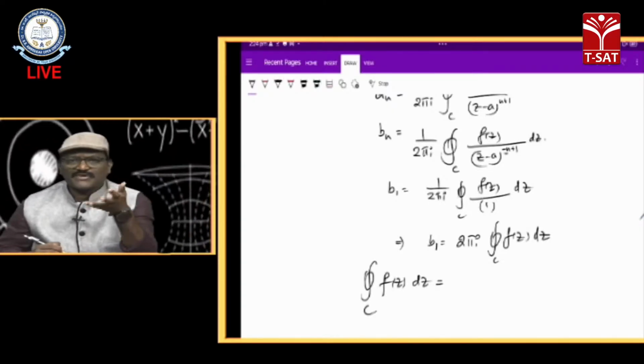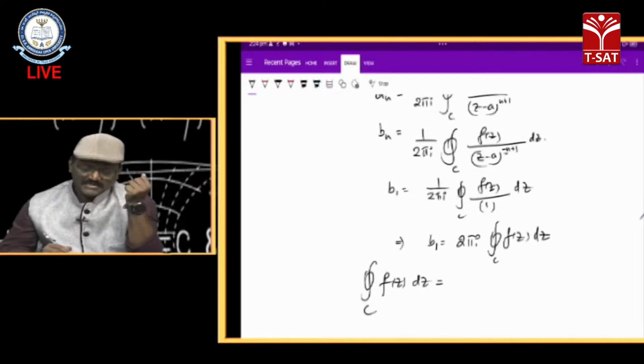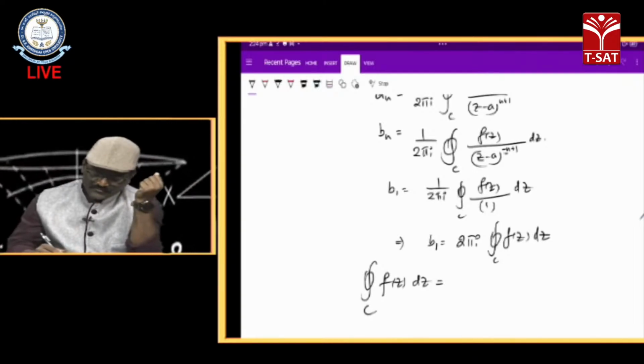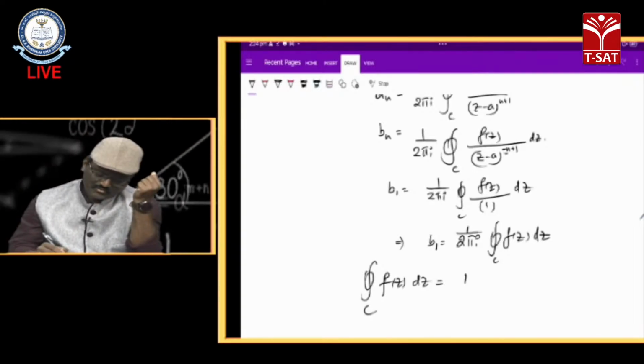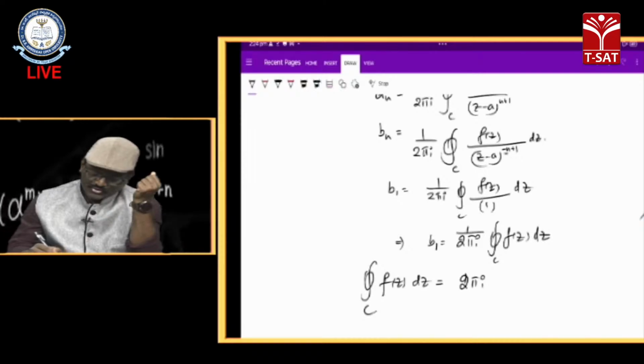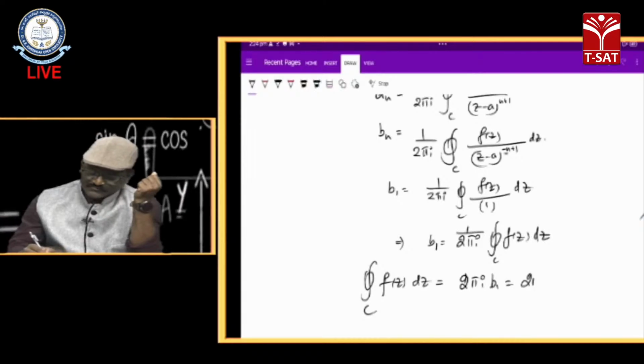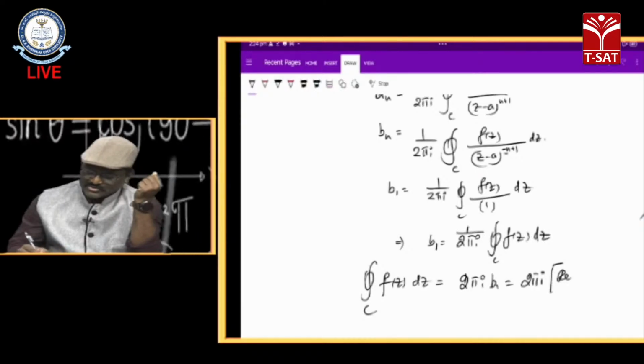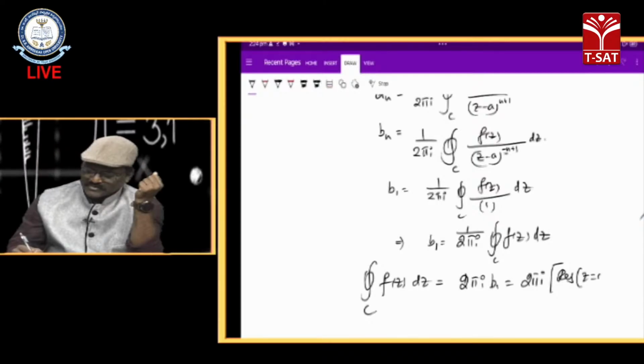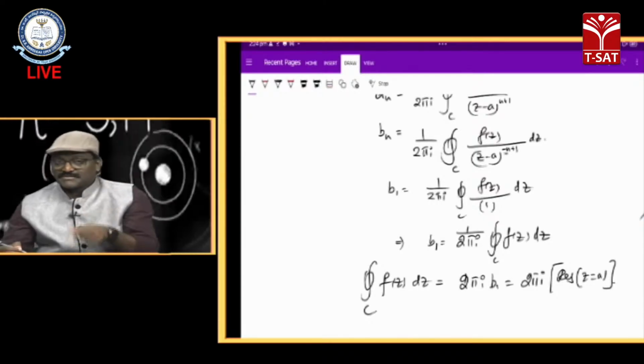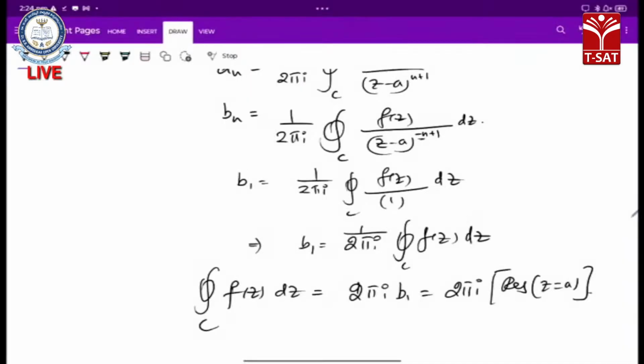For a function f of z, the integral over c of f of z dz is 2 pi i into b1, that is, 2 pi i into the residue of f of z at z equal to a. This is the evaluation of the integral when it has a simple pole.